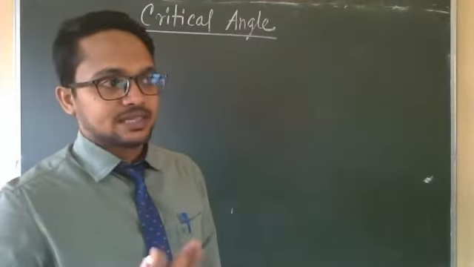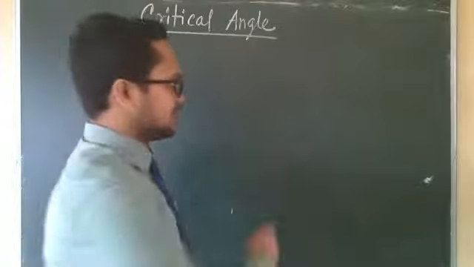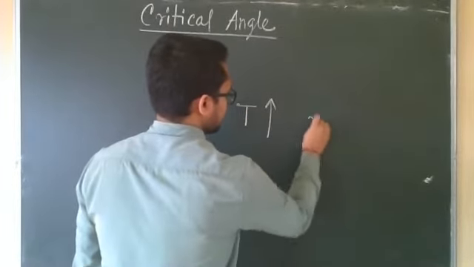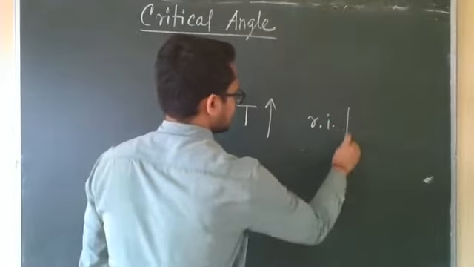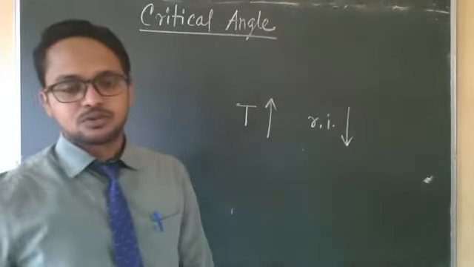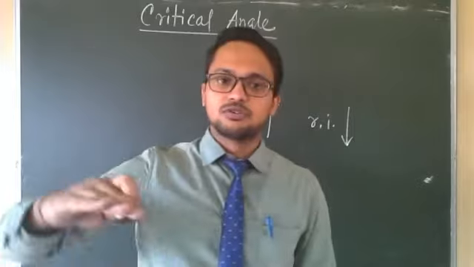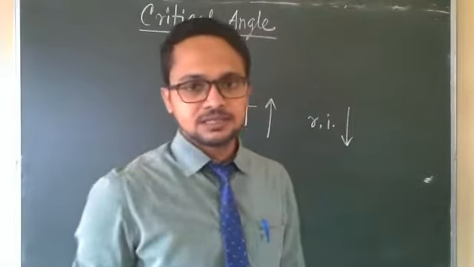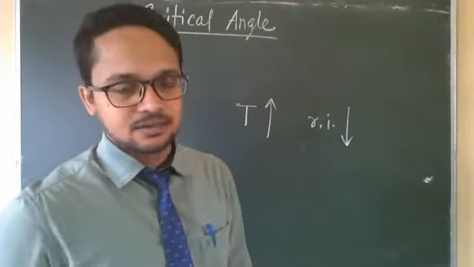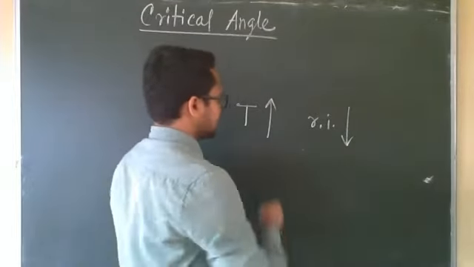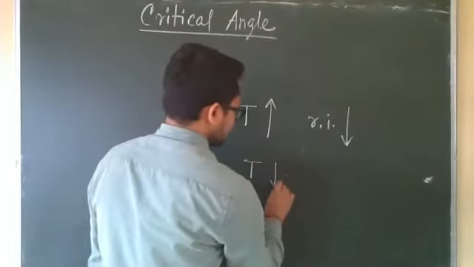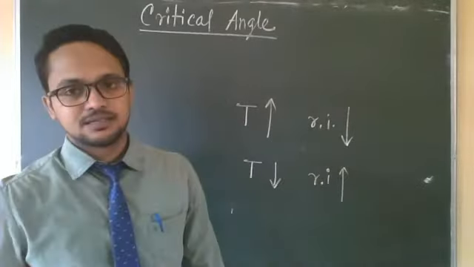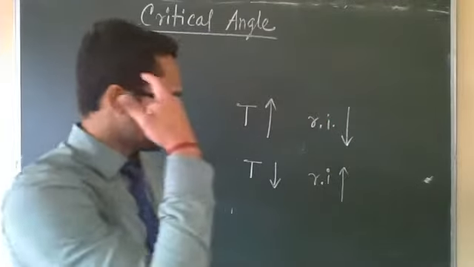Because with temperature, if temperature increases, then what will happen? Refractive index decreases. So when we go from the ground to higher and higher altitude, with height, temperature decreases, and if temperature decreases, then refractive index will increase.